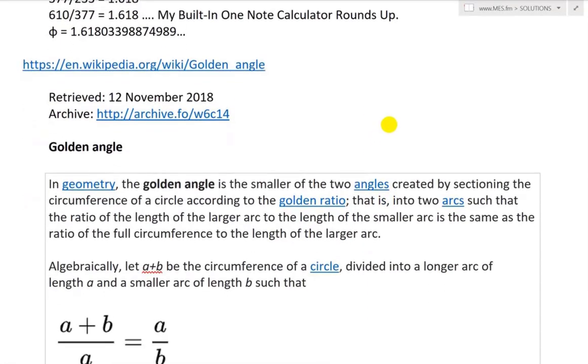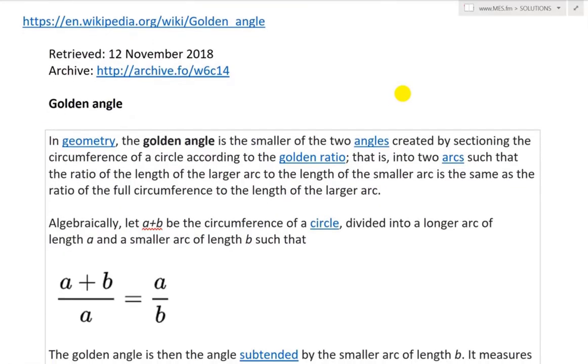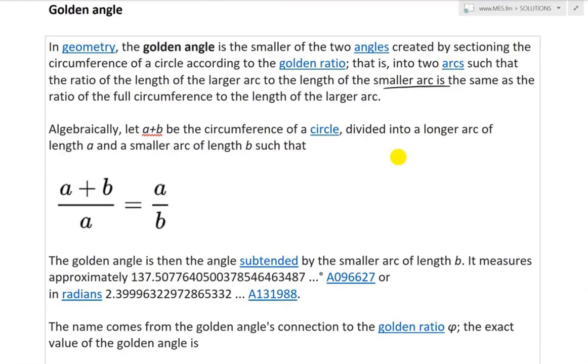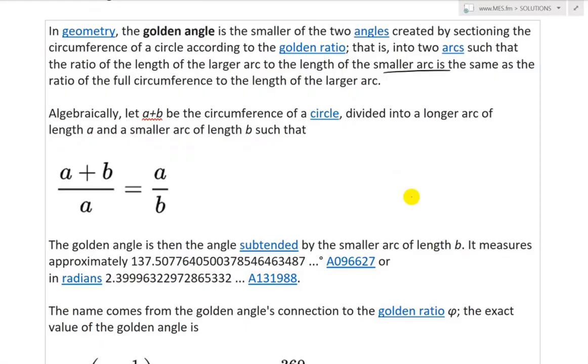So now let's look at the golden angle. In geometry, the golden angle is the smaller of the two angles created by sectioning the circumference of a circle according to the golden ratio. That is, into two arcs such that the ratio of the length of the larger arc to the length of the smaller arc is the same as the ratio of the full circumference to the length of the larger arc. Very fascinating. Basically, we're going to do the same thing with arc lengths: the total to the larger, and the larger to the smaller.